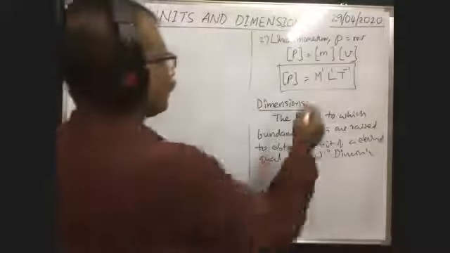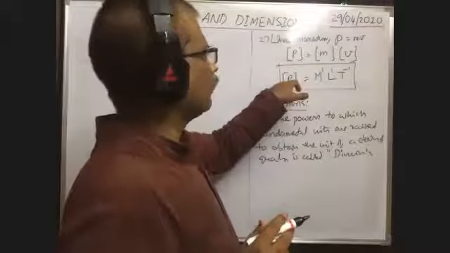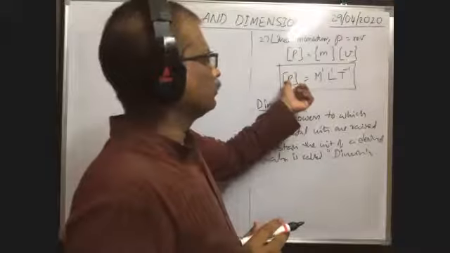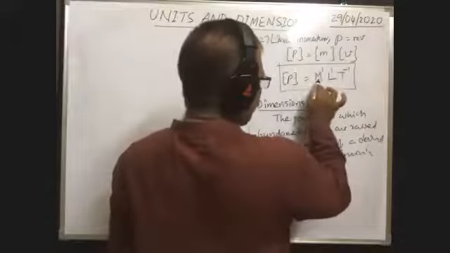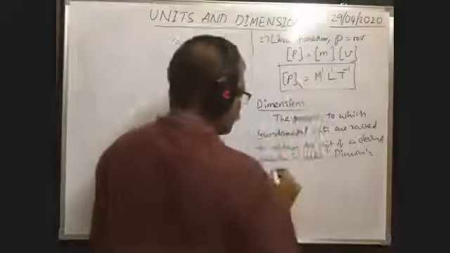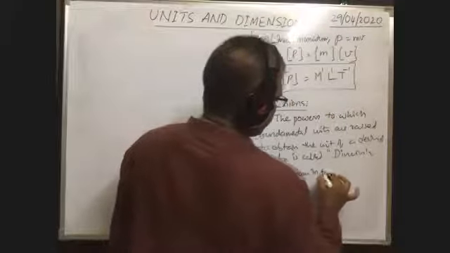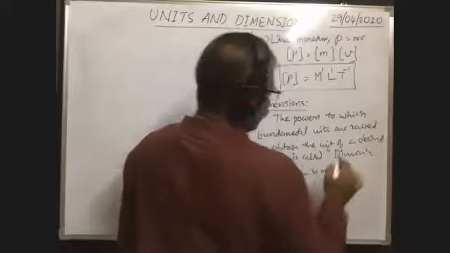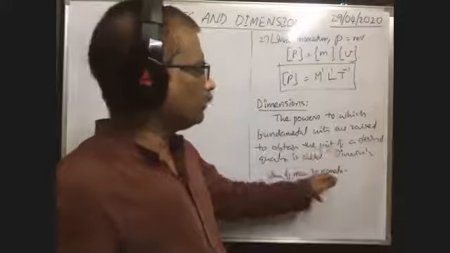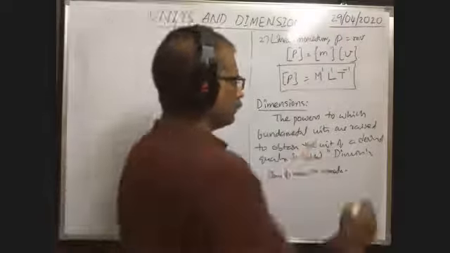Okay, now here you see, what is the dimension of mass in momentum, because it is the dimensional formula of momentum? No? What is the dimension of mass in momentum? Dimension of mass in momentum means the power of the unit of mass in momentum. In the dimensional formula of momentum, whatever the power of M, that is the dimension of mass in momentum. It is equal to 1.